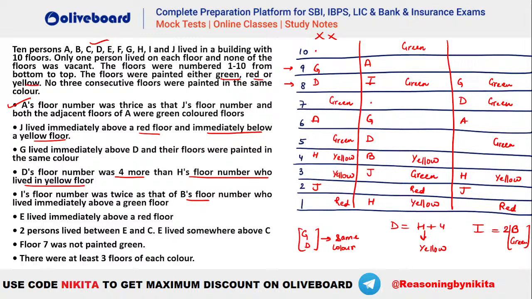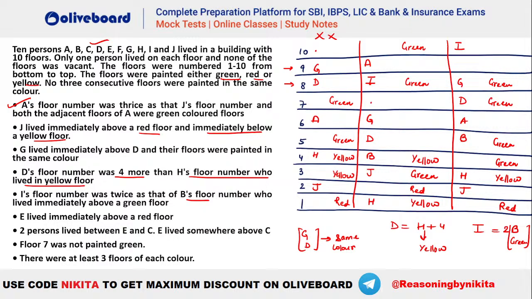In the third case, look, 10 comma 5, that's a possibility, right? You can see 10 is completely vacant and this 5 is vacant and B can be immediately above green, that is possible. 8 not possible, 6 not possible, 4 comma 2 not possible, right? So the only possibility is 10 comma 5. So you can see I is twice of B, B is immediately above green will be like this. Okay, so these are the two cases we have so far. Let's see the next clue.